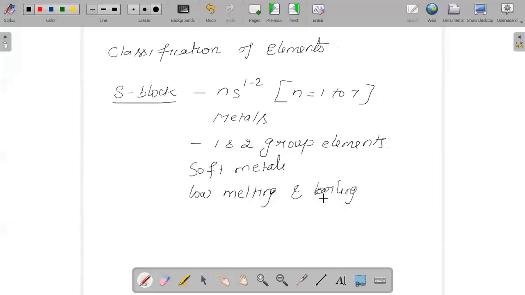And along with that, they will have low ionization energy and they are highly electropositive. When we say electropositive, what should we conclude from that? That means they have the tendency of losing electrons, or you could say they lose the valence electron readily to form plus one ions. And this we know, we call them alkali metals.